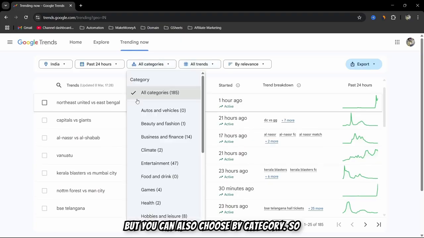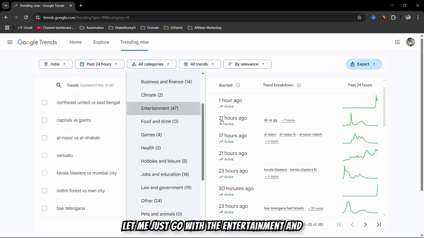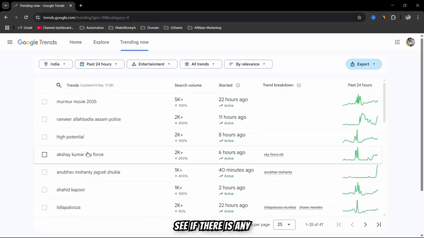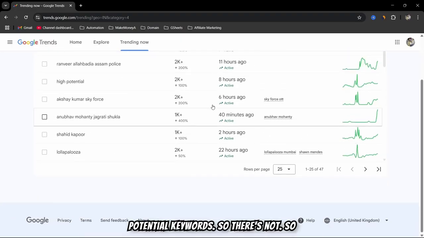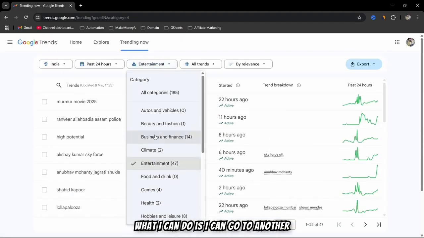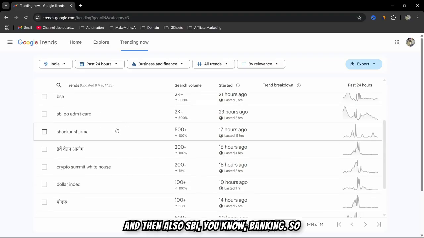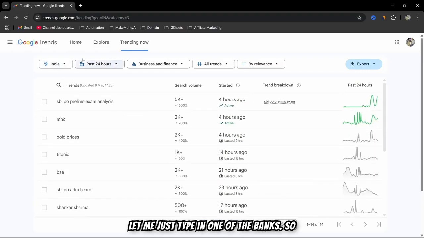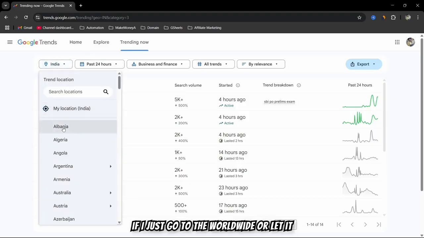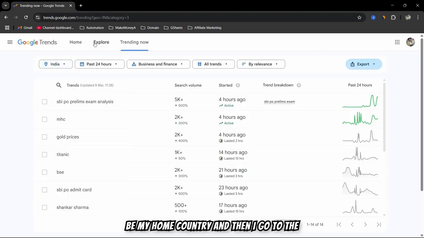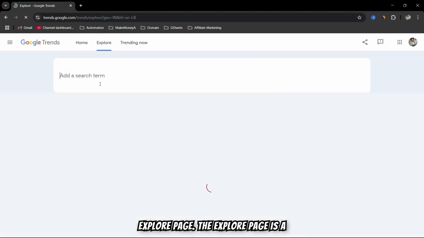But you can also choose by category. Let me just go with entertainment and see if there are any potential keywords. There's not, so I can go to another niche and see. Gold price, for example. Every day people are going to search for this, so you can create content on it. And then also SBI, banking. Let me just type in one of the banks. If I go to worldwide, or let it be my home country, and then go to the explore page.